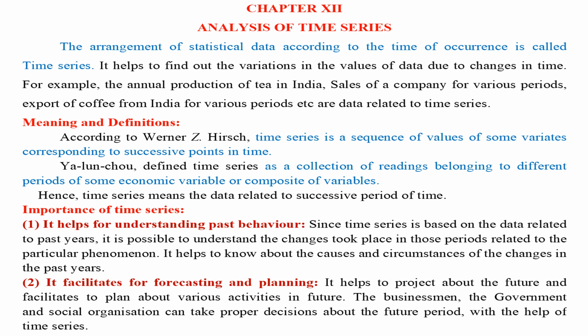Chapter 12. Analysis of Time Series. The arrangement of statistical data according to the time of occurrence is called time series. It helps to find out the variations in the values of data due to changes in time. For example, the annual production of tea in India, sales of a company for various periods, export of coffee from India for various periods, etc. are data related to time series.